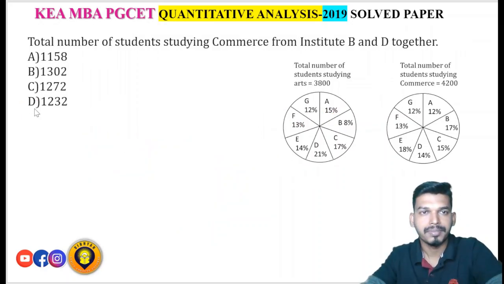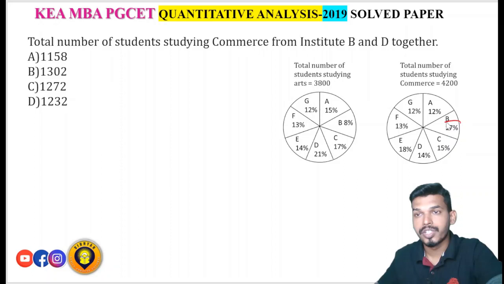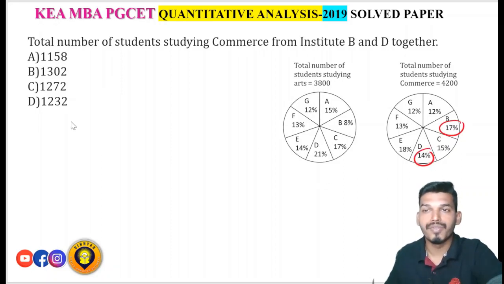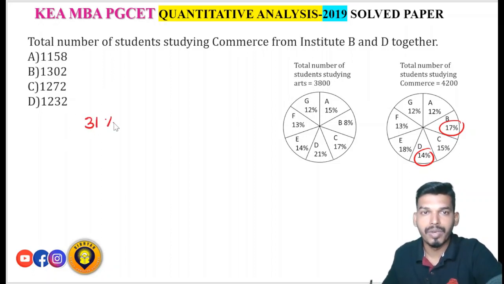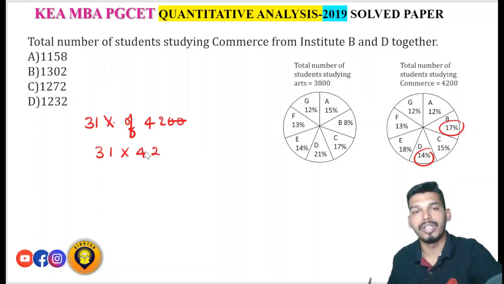Next question. Total number of students studying commerce from institute B and D together. Commerce from institute B and D is 17 plus 14, that is 31%. So 31% of 4200. Again the percentage and two zeros get cancelled, so you have to multiply 31 with 42.